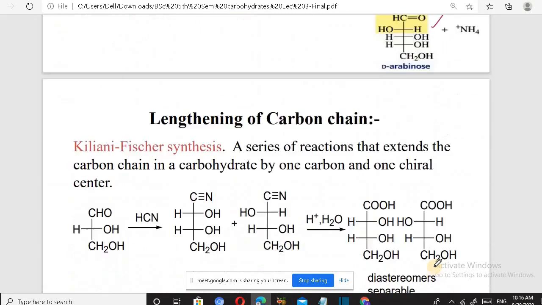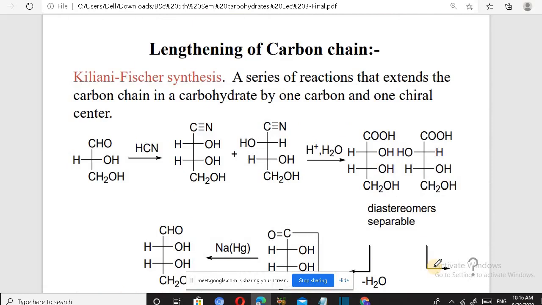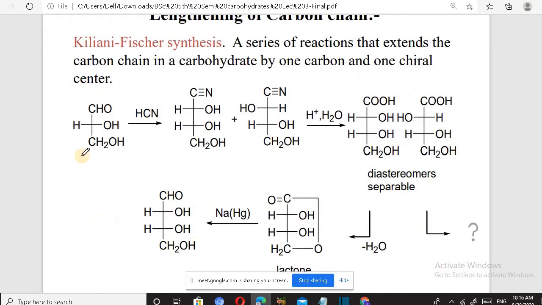And similarly we can see this reaction, in which the carbon chain is increased from 3 carbons to finally 4 carbons. In this method we have shown hydrolysis directly after cyanide. If hydrolysis is done directly, then a COOH group is formed, and then upon heating it gives lactones, ring structures, and finally with reduction these are formed.